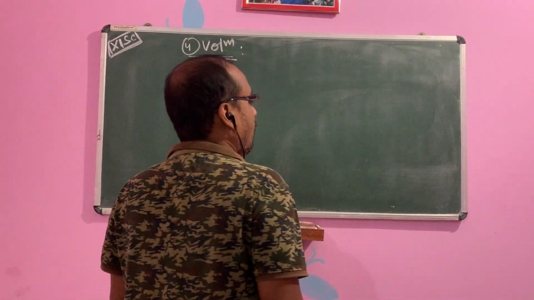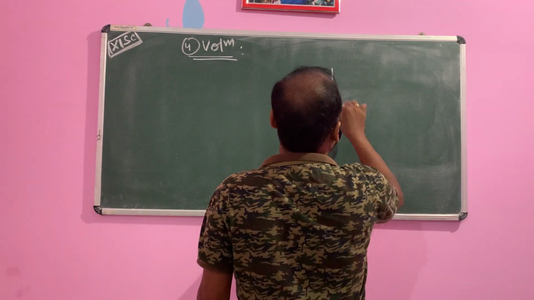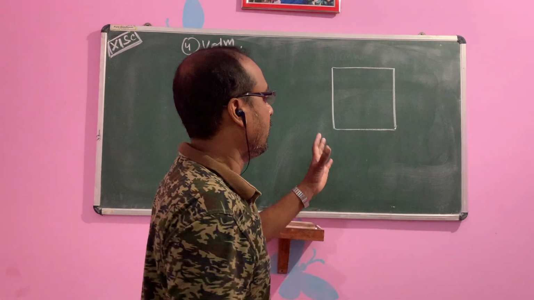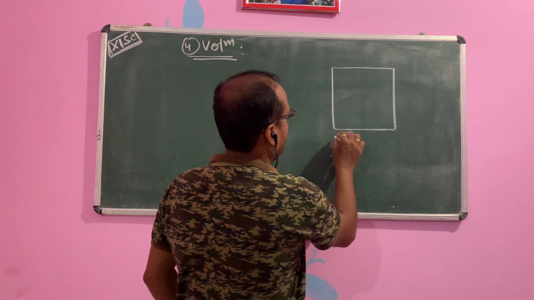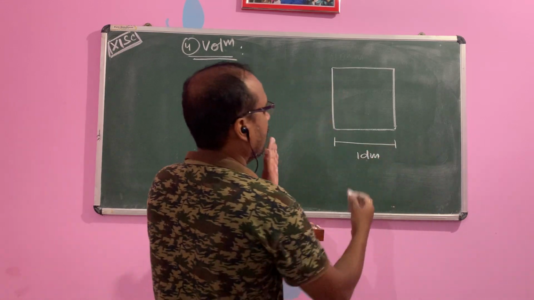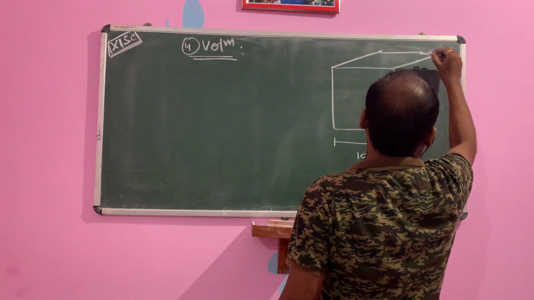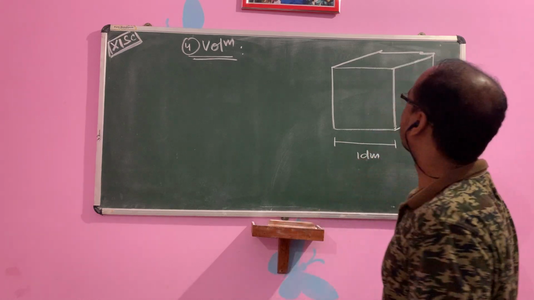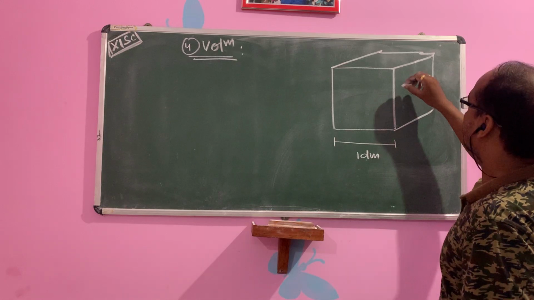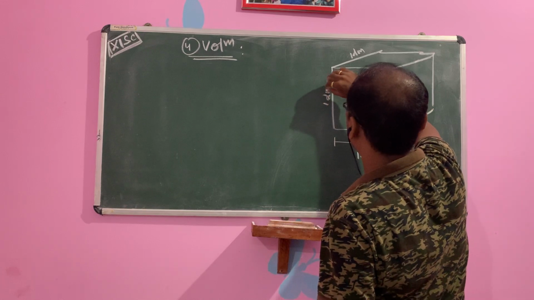Suppose how will it be measured for liquids? In chemistry, generally liquids and gases are measured like this. You take one cube, all sides having the same distance. How much distance? That is 1 decimeter. Length, breadth and height: this is 1 decimeter, this one also 1 decimeter, and height also 1 decimeter.